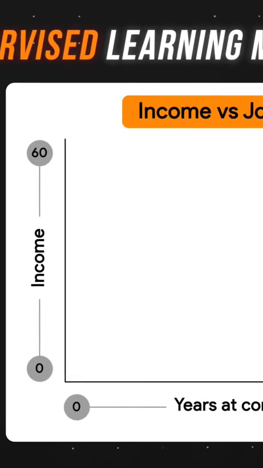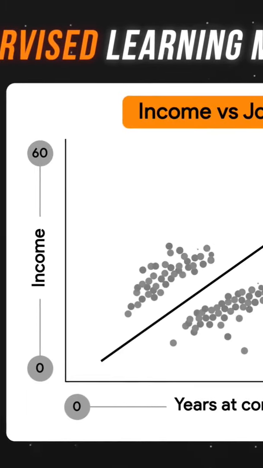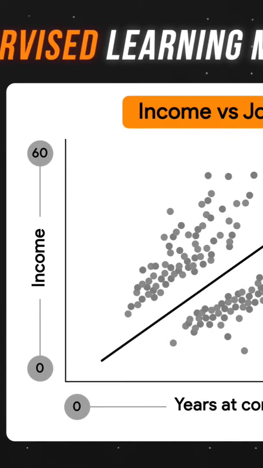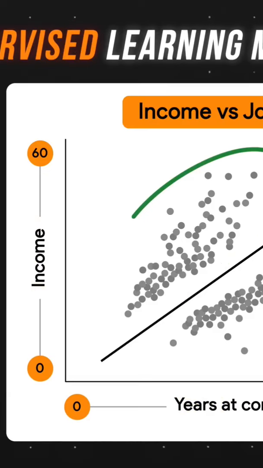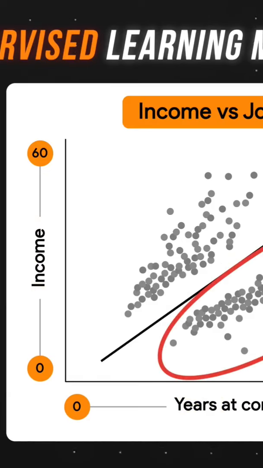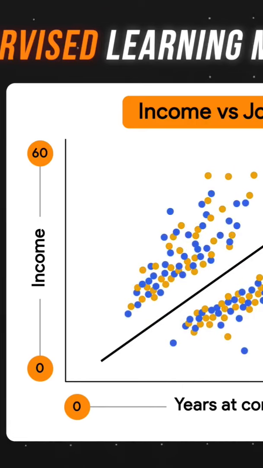For unsupervised learning models, we look at the raw data and see if it naturally falls into groups. In this example, we plotted the employee tenure at a company against their income. We see this group of employees have a relatively high income to years worked ratio versus this group. We can also see all these are unlabeled data. If they were labeled, we would see male, female, years worked, company function, etc.